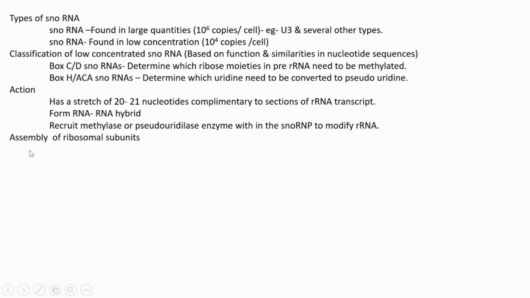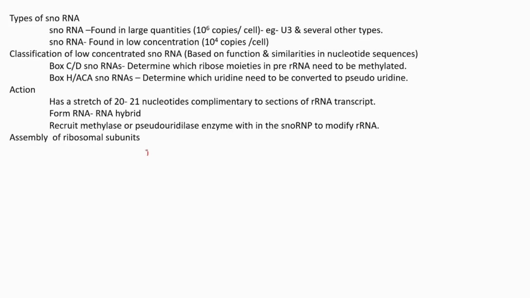Okay. Next, I am going to explain about the assembly of ribosomal subunits. We know that the ribosome consists of a large subunit and a small subunit, and each subunit is composed of RNAs and proteins. Then we have learned that the nucleolus is the site where the transcription of rRNA is occurring, and similar to that, the assembly of ribosomal subunits also takes place inside the nucleolus. Then after the rRNA gets completely processed, at that time also the rRNA is seen associated with two